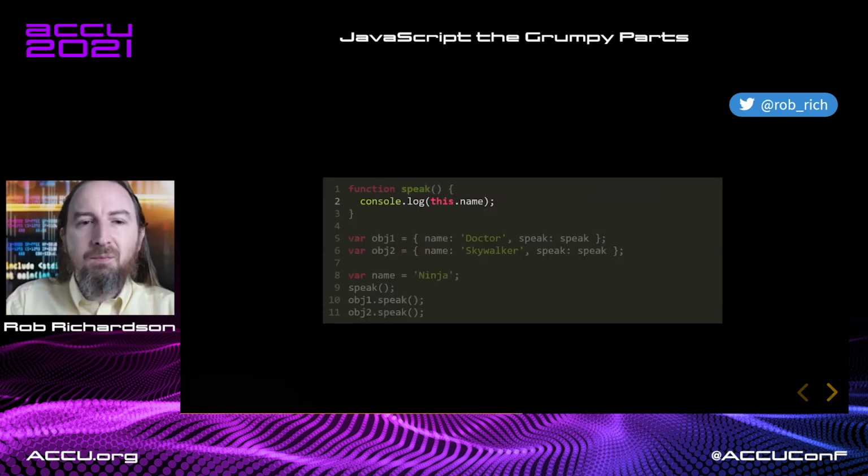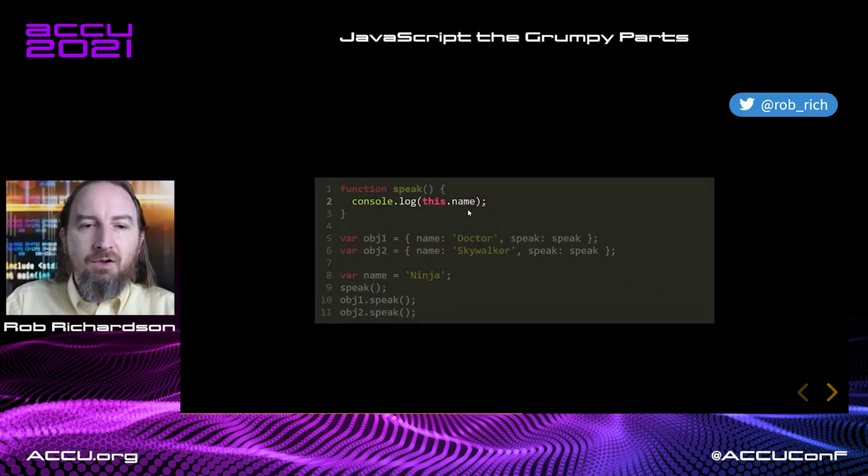So here's some code where we're going to console log this.name. And we're going to look at what is this in various circumstances. Well, we have a name right here. We'll set name to Ninja. And when we call speak, well, what is this? Well, it's the scope of this function, the scope of this execution, probably the global scope if we're in a browser. So what's this.name? Well, it's Ninja. Okay, so we speak and we get Ninja. We've defined object 1 and object 2, and we're just grabbing the speak method.